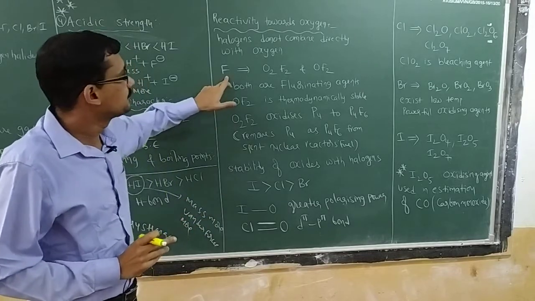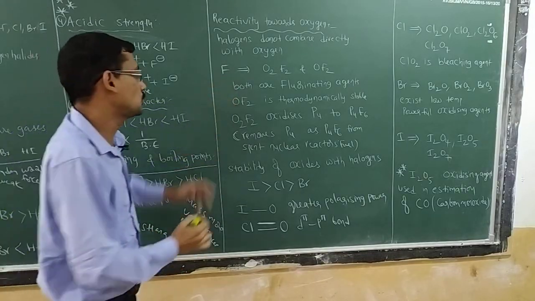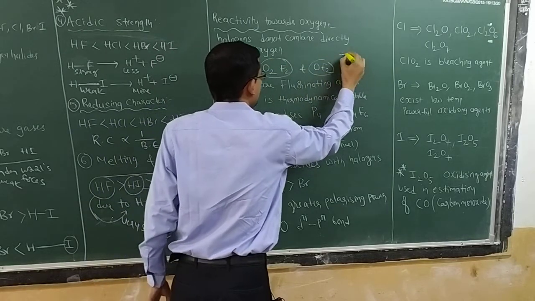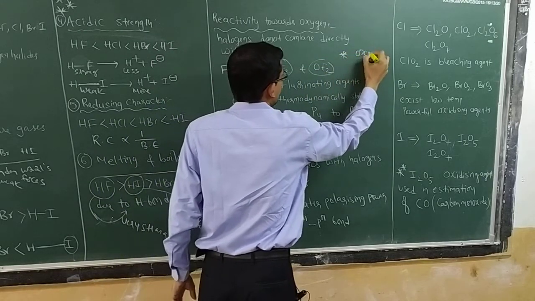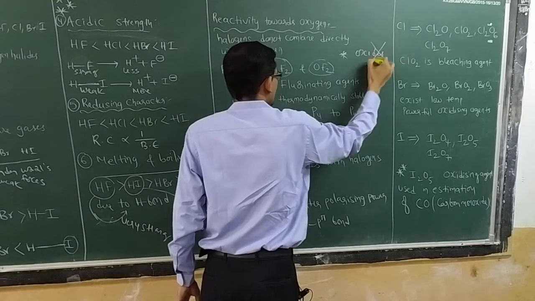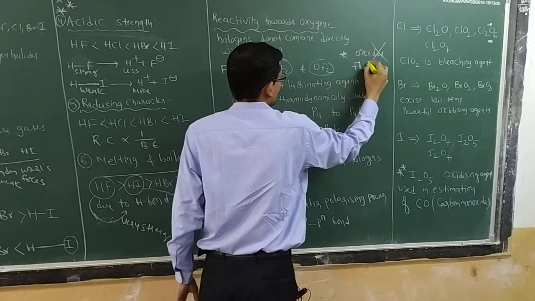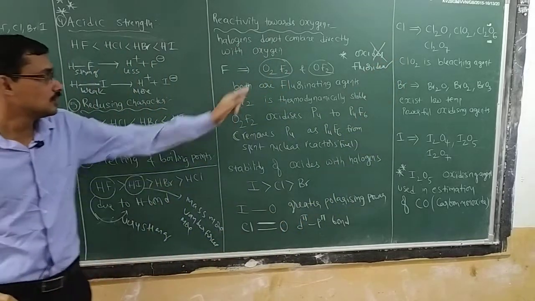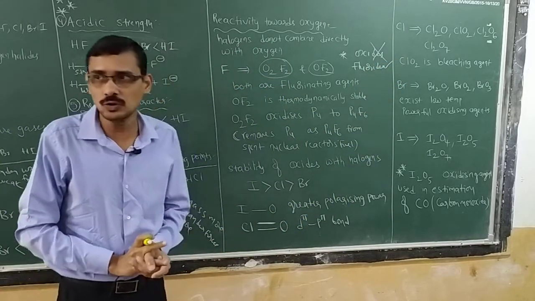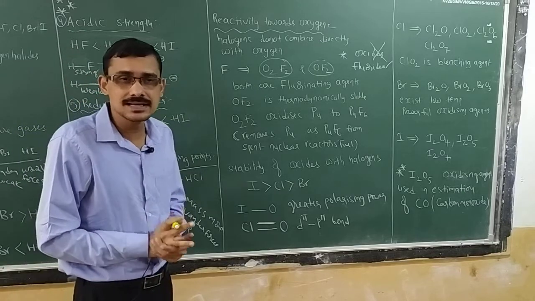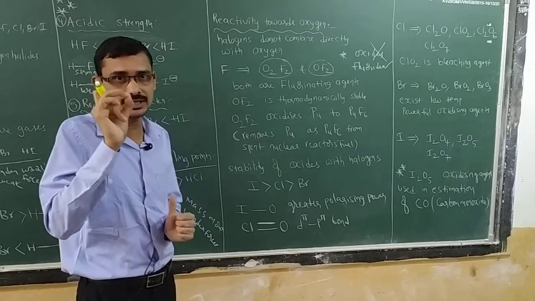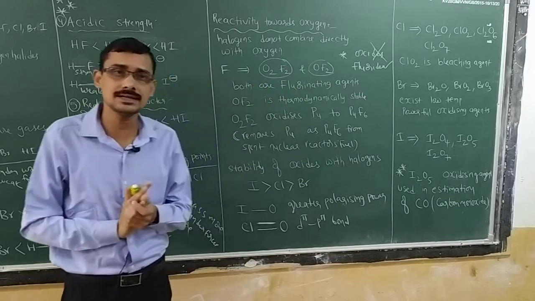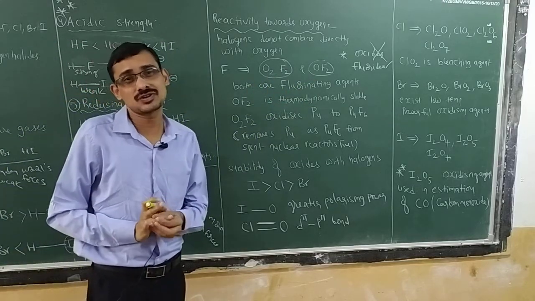When you compare with fluorine, fluorine will form two types of fluorides. Remember one important thing: you can't call this one an oxide, you have to call it what? Fluorides. What is the reason, they ask? Why are O2F2 and OF2 called fluorides instead of oxides? Take this as an assignment question.